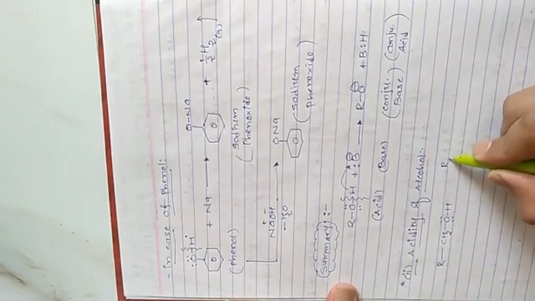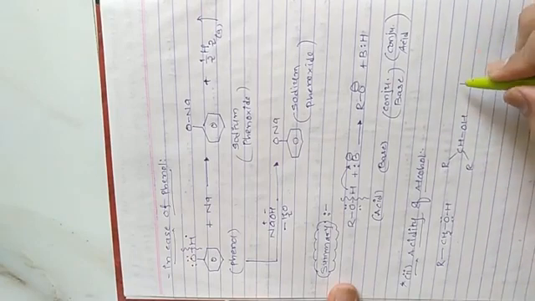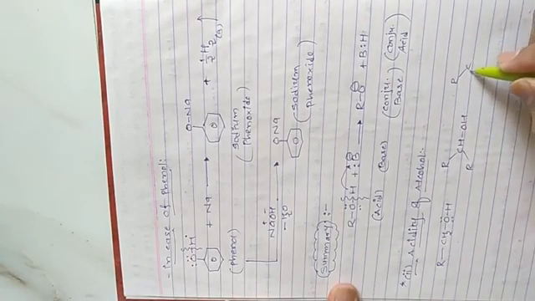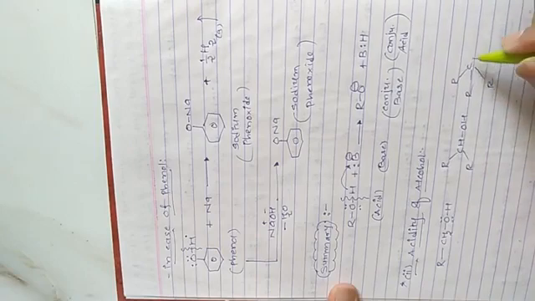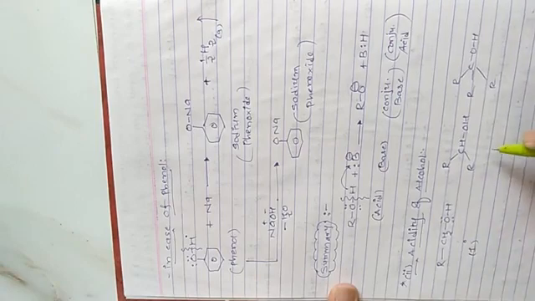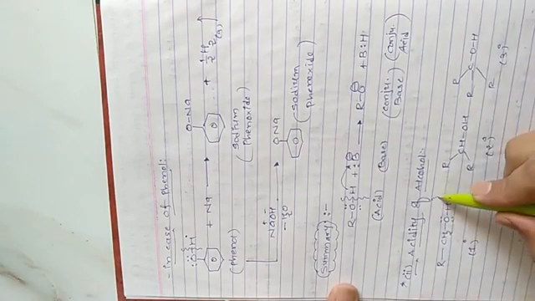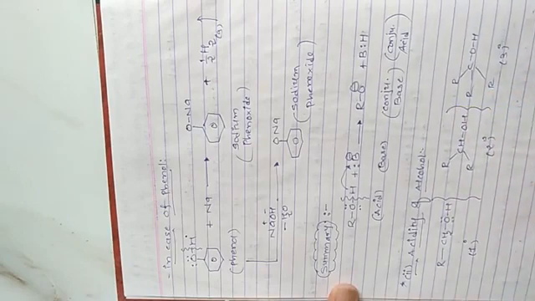Now the secondary alcohol, RCHOHR, and tertiary, RCRROH. These are 1 degree, 2 degree, 3 degree alcohols, which are separately indicated over here.